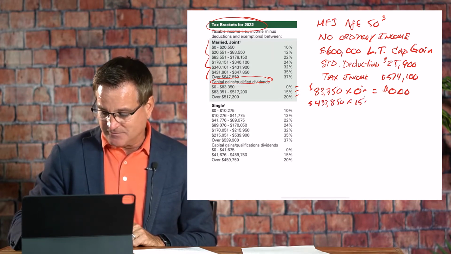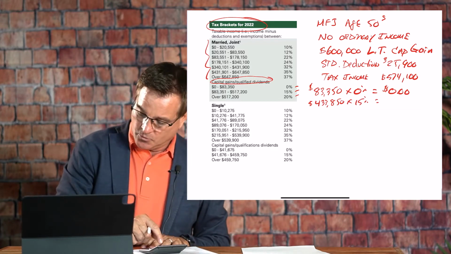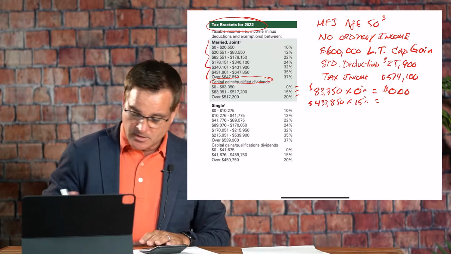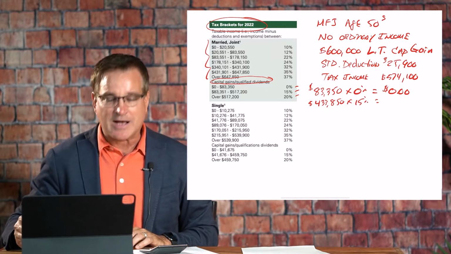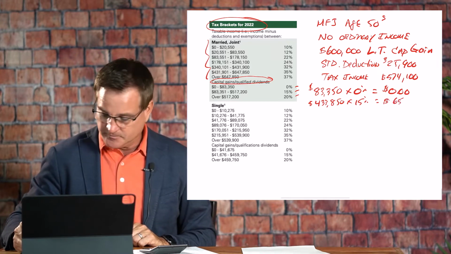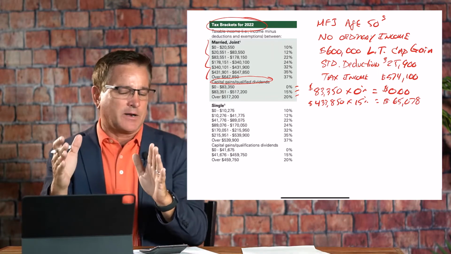That's taxed at 15%. So if we do the math, we take $433,850 times 15%. We have a tax bill, I'm going to round up to the nearest dollar, folks, of $65,078 on that chunk of money, if you will.